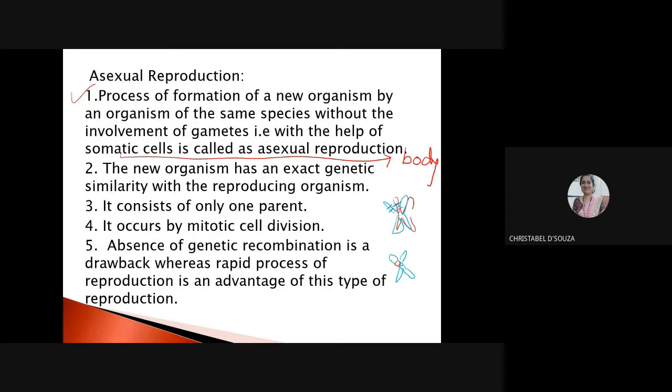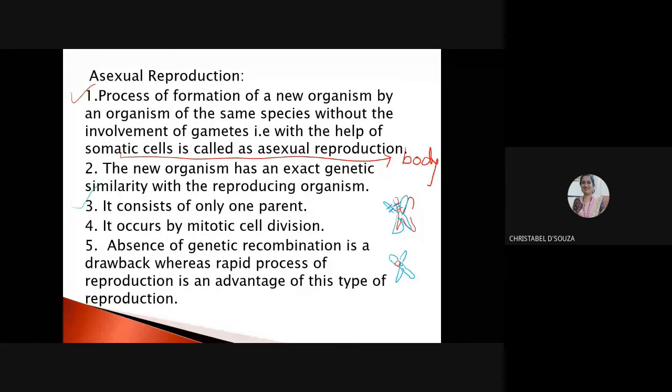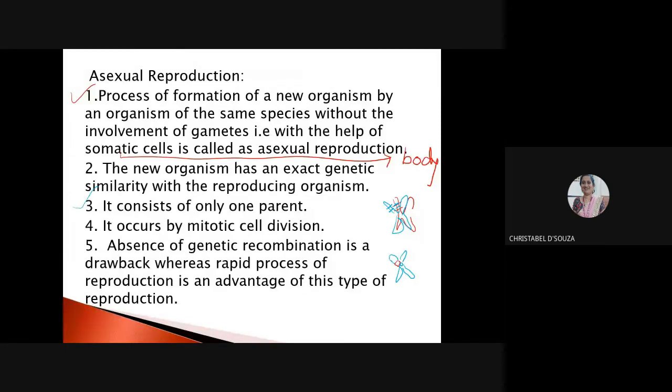Asexual reproduction consists of only one parent. Sexual reproduction will consist of how many parents? Two, male and female. It is not male, male or female, female. A male and a female can reproduce sexually to produce a new organism of the same species.